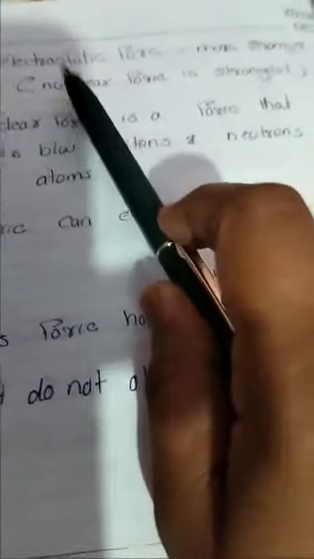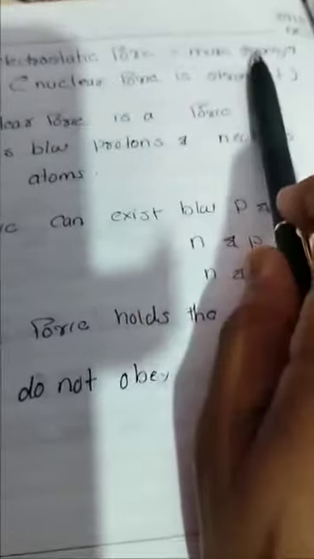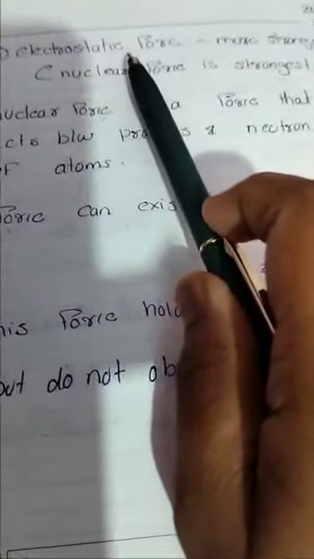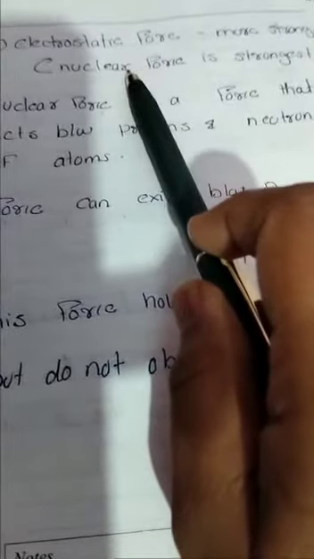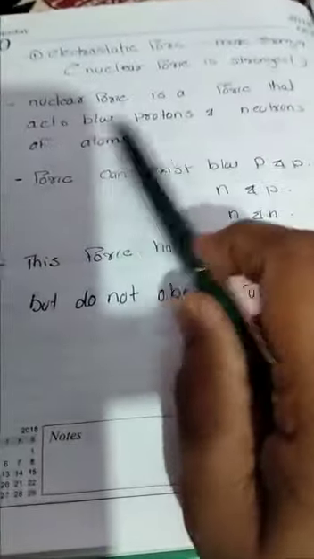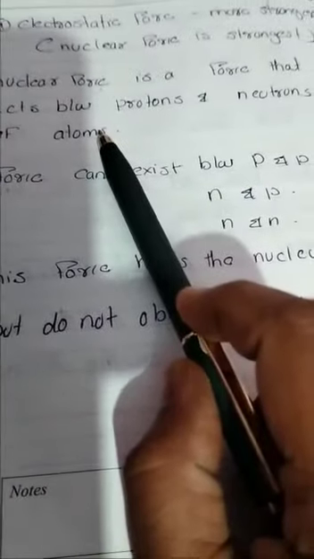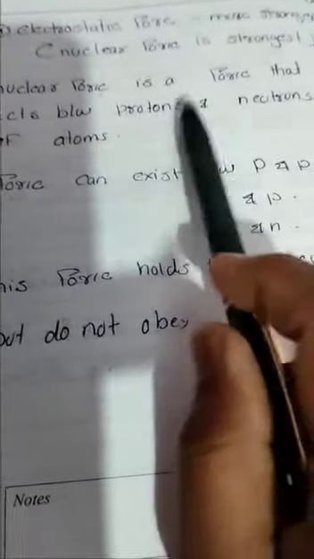First difference: electrostatic force is stronger than gravitational force, and the strongest force is nuclear force. Nuclear force means the force that acts between protons and neutrons of an atom. You already know the atom is the smallest particle of an element. Inside the atom is the nucleus, and inside the nucleus are protons and neutrons.